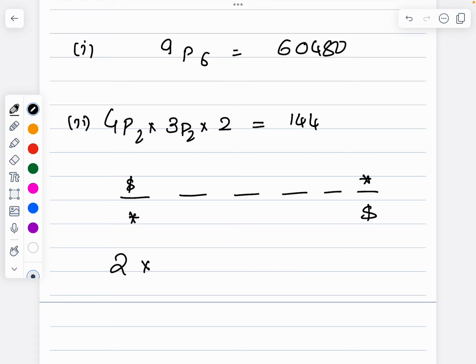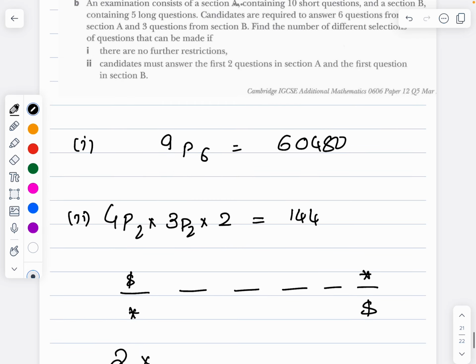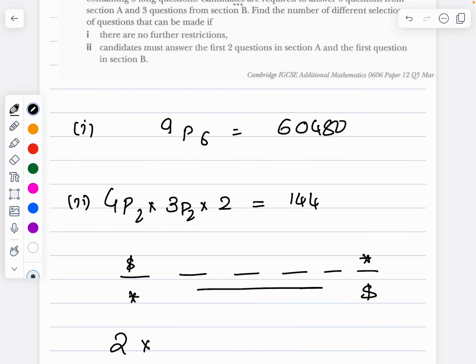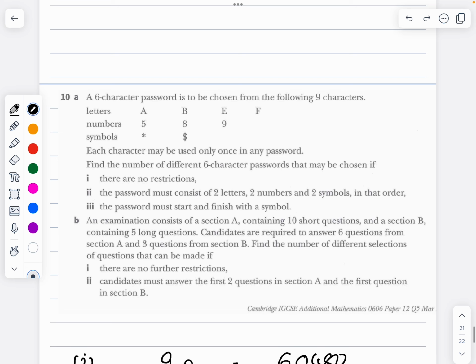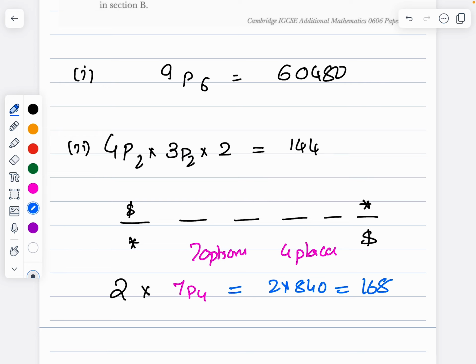Now the remaining 4 places. If these symbols are used up, there are 7 characters left, 7 options but only 4 places. It can be done in 7P4. So 2 times 7P4, which is 2 times 840, which is 1680.